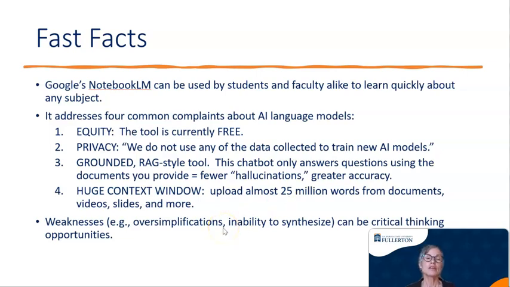It's not perfect. There are some weaknesses. I find that it oversimplifies when you ask it questions, and it is because it can't think like a person, it is unable to synthesize. So unless 2 sources have similar words and ideas in them, it's going to have a hard time understanding how 2 things might go together. But to my mind, these give us critical thinking and teaching opportunities.